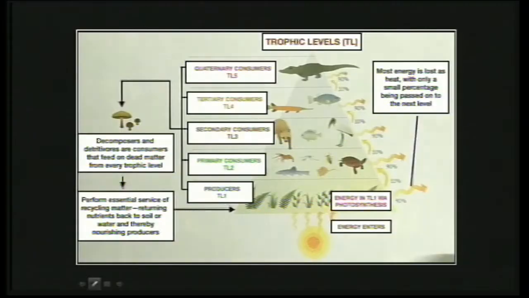And that is the reason we say that approximately 10% is retained, otherwise 90% of the energy is lost in the process. So this 10% is not sacrosanct, it is just an approximation, it depends upon the ecosystem. So this is how energy flows in an ecosystem from one trophic level to the next.